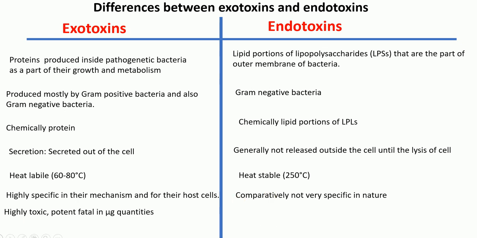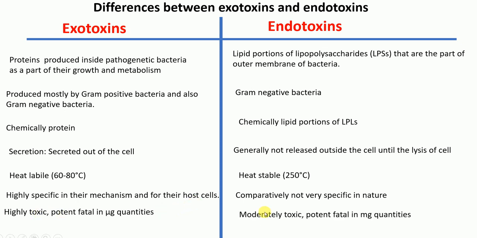The next difference is that exotoxins are highly toxic. They are very, very highly toxic, and they can be fatal in microgram quantities. They are not only toxic, they are also highly potent. That means a small amount of exotoxin can exert a great amount of toxicity. Okay, they are highly potent and highly toxic.